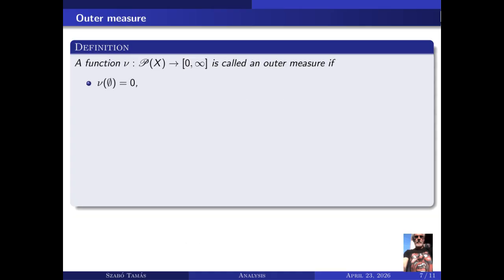Now let us recall the abstract definition. A function ν from the power set of X into the interval [0, ∞] is called an outer measure if three properties hold. First, ν(∅) = 0. Second, ν is monotone.